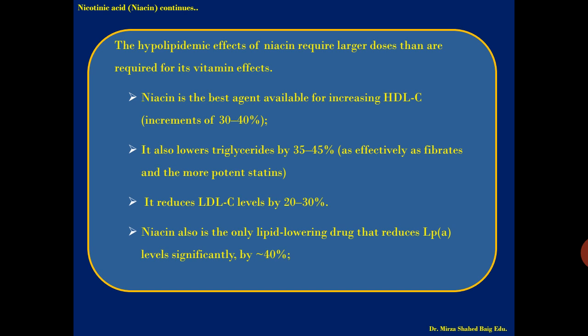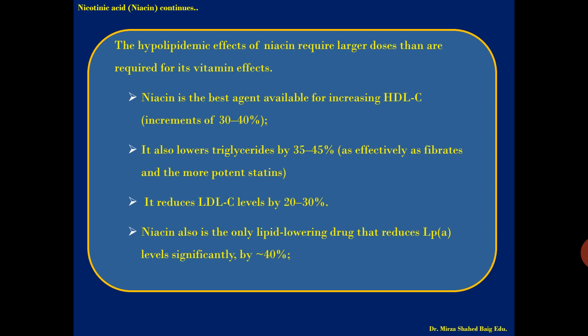The hypolipidemic effect of niacin requires larger doses than are required for its vitamin effect. So students, remember this point, that the hypolipidemic effect of niacin requires larger doses than are required for its vitamin effect. Niacin is the best agent available for increasing HDL-C, an increment of 30 to 40%.